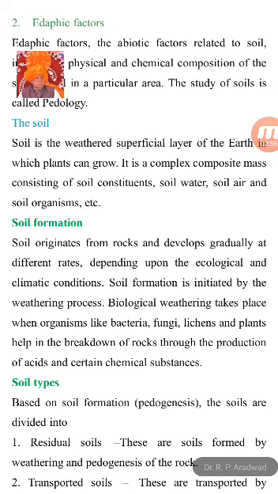The structure of soil is so complex. It consists of soil water, soil air, soil organisms, different soil constituents.